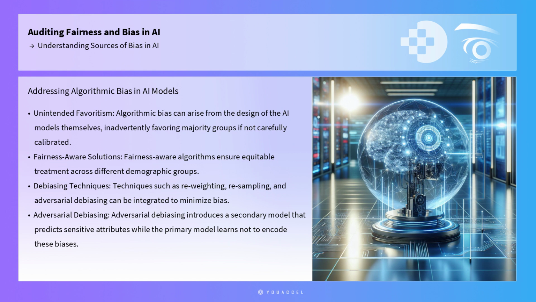Algorithmic bias can arise from the design of the AI models themselves. Certain algorithms may inadvertently favor majority groups if they are not carefully calibrated. To combat this, fairness-aware algorithms have been developed to ensure equitable treatment across different demographic groups. Techniques such as reweighting, resampling, and adversarial debiasing can be integrated into the model training process to minimize bias. For example, adversarial debiasing introduces a secondary model that attempts to predict sensitive attributes, while the primary model learns not to encode these biases, thereby promoting fairness.